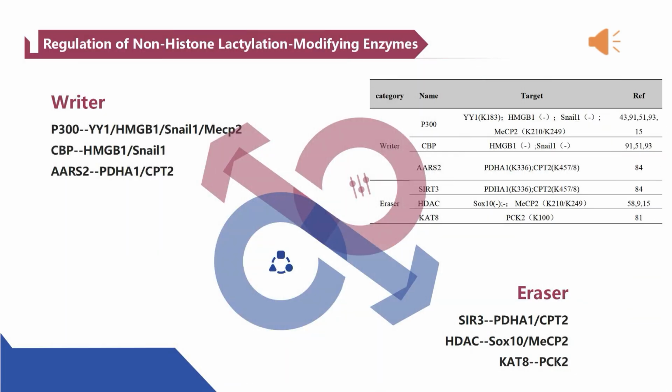Currently, several proteins including p-SENBI, CBP, and ARS2 have been reported as writers, while others such as SIRT-SYN, HDAC, and KT-BAT have been identified as erasers of non-histone KLA.